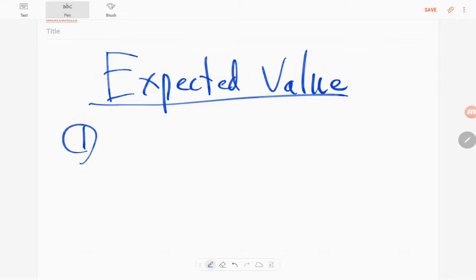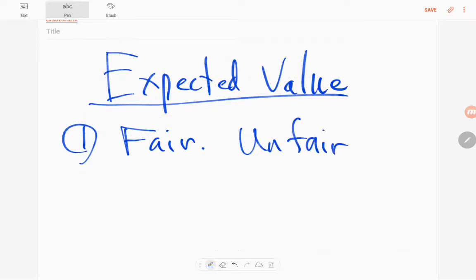If a game has expected value 0, then the game is called blank. The answer is fair. A game in which the expected value is not 0 is called a blank game. Unfair game. Some basic terminology.